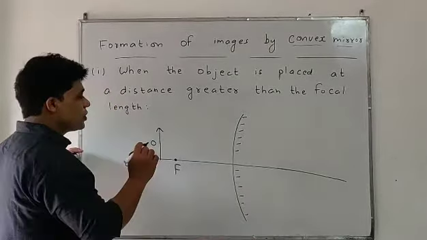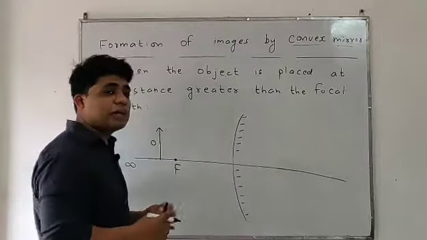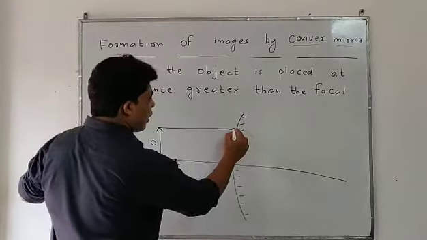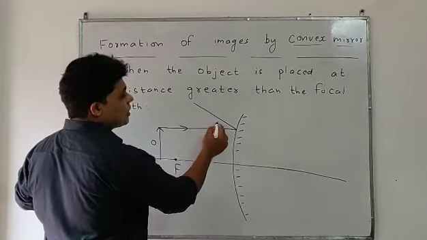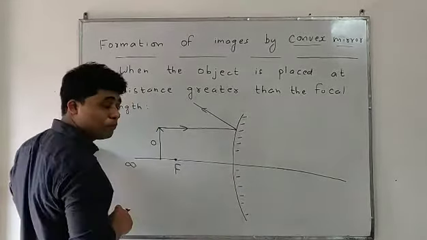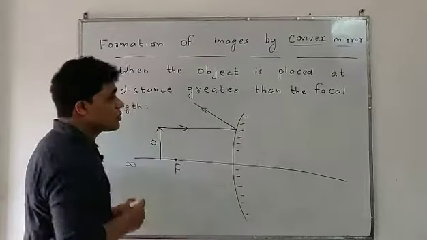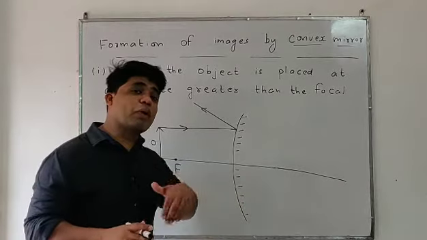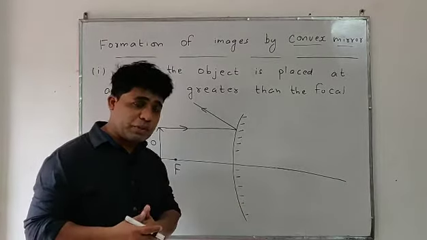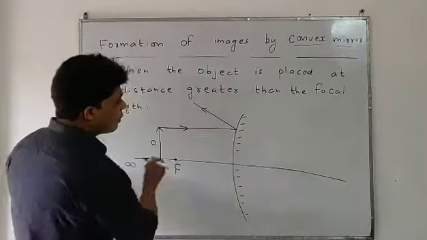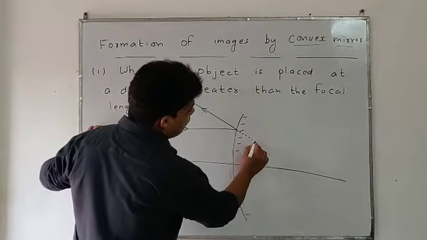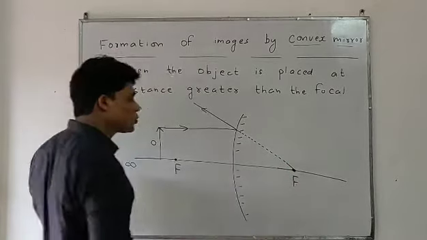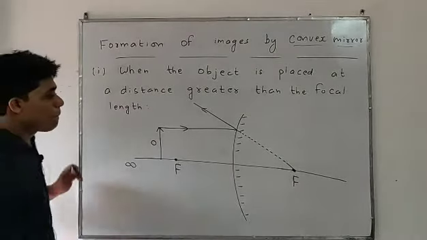Now, since every object releases light rays, a ray is incident and it gets reflected. Students, this is the convex mirror. It will form an erect, virtual image behind the mirror. That's why when we extend the rays, they meet at the principal focus. Students, that is the virtual principal focus.